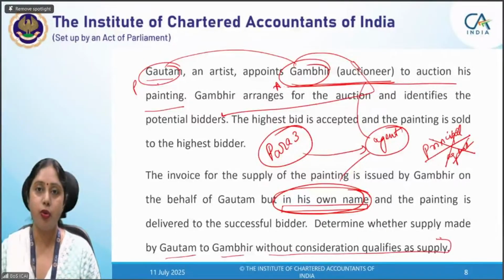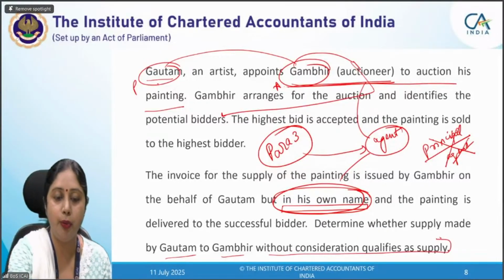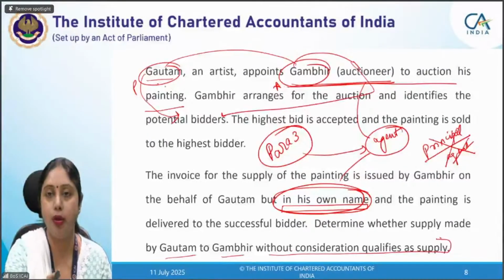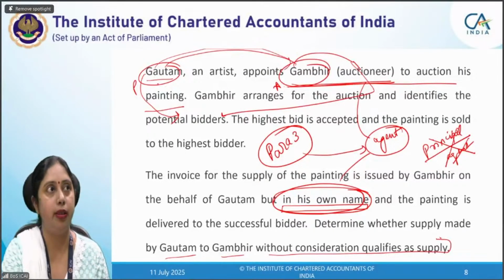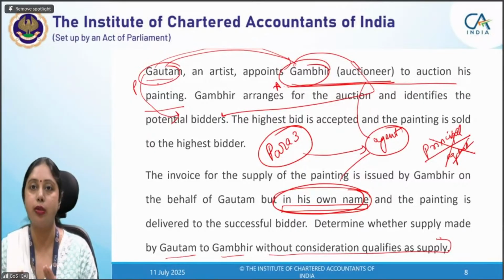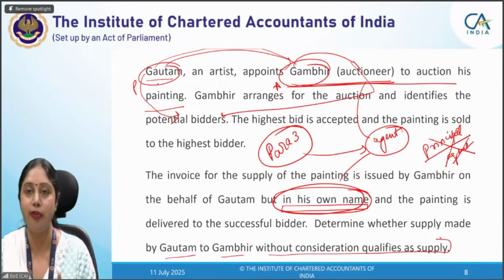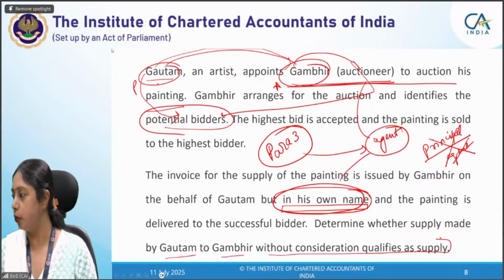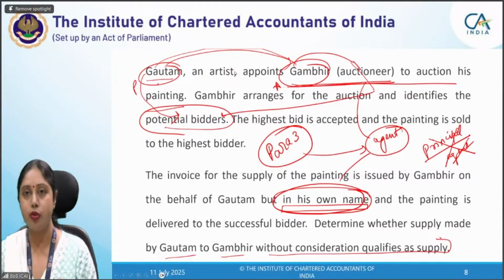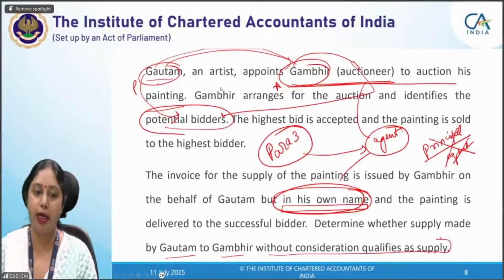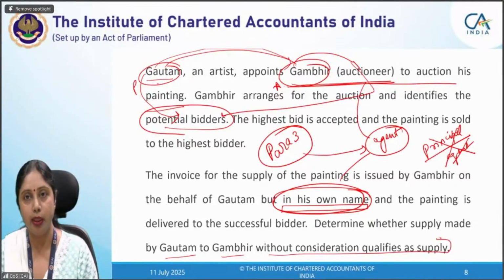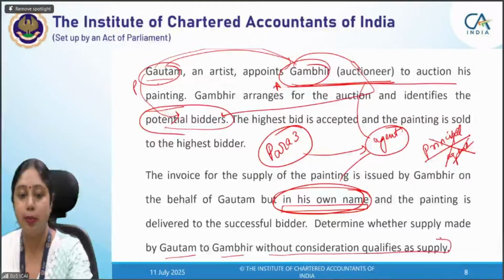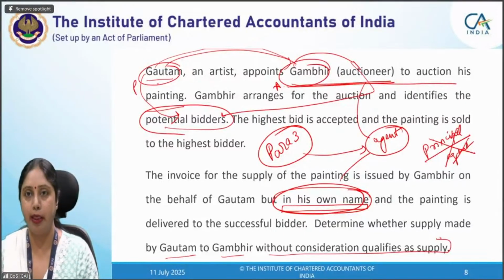Had the invoice been issued in the name of Gautam, then there will be only one transaction from Gautam to the potential bidder, and there will be no tax or no supply by Gautam to Gambhir. Supply of goods by Gautam to Gambhir will not qualify as supply under GST. There will be only one supply by Gautam to the potential bidder. So I hope you got this point. Vidushi, now you are clear that if the invoice is issued in the name of Gautam, there will be only one transaction by Gautam to the potential bidder. Gambhir will only be an agent and he will get his commission, and that will be taxed. But this supply by Gautam to Gambhir will not be a supply as per schedule 1.